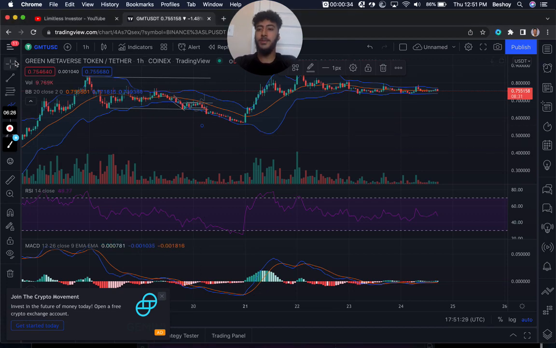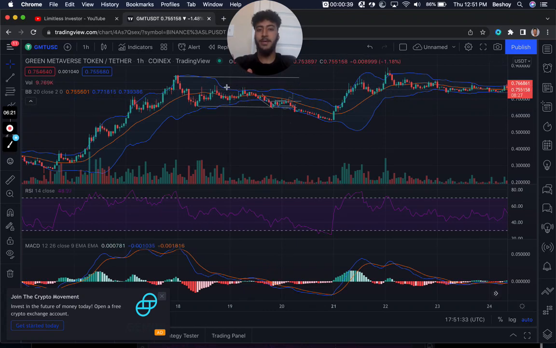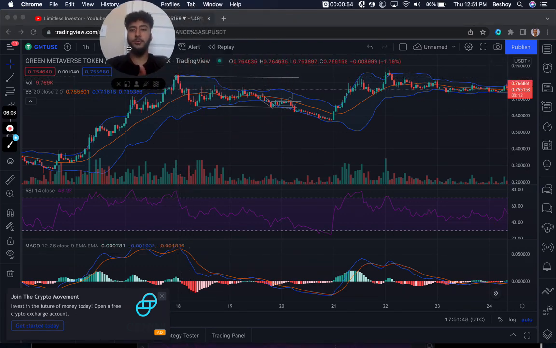So let's get into the video and talk about some of its analysis. As we know from the last video that we've created, we were in a range of market here, as we can see, at the levels of 0.83. We saw that price went up there one time, and it was creating a resistance because we saw on the RSI, we were also oversold, okay, and the Bollinger Bands, we were oversold as well.